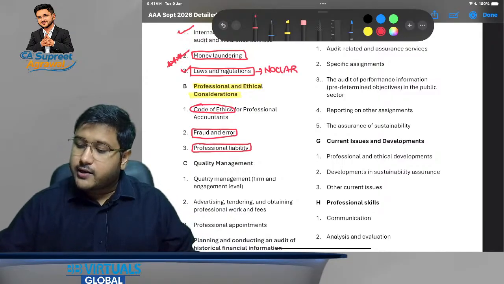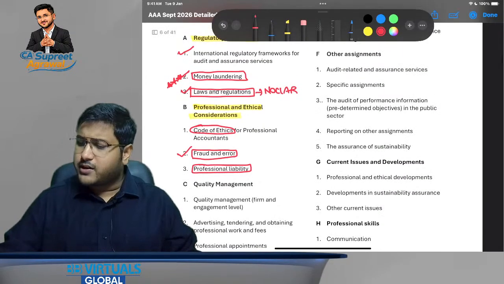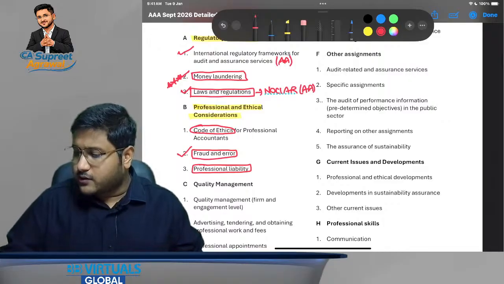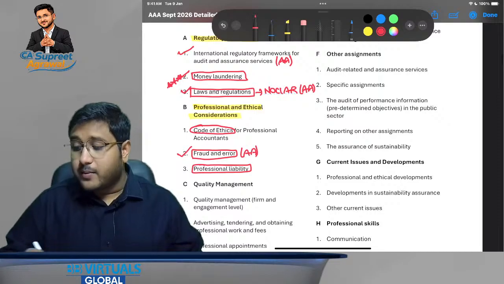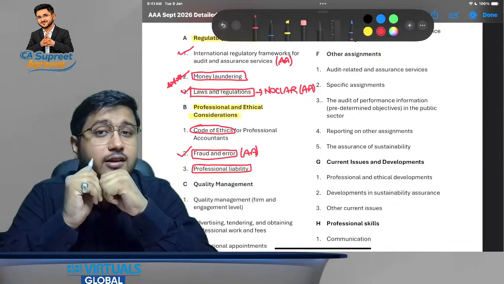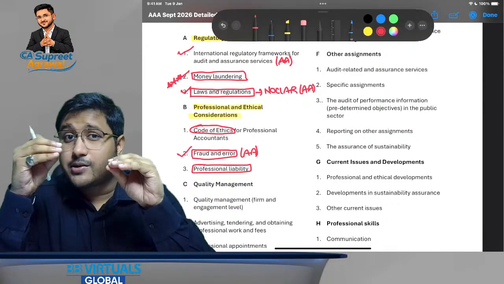Now, sir, fraud and error is something that we have already discussed in the AA syllabus also. So this is also taken from AA, also somewhat similar to AA. But is code of ethics similar to AA? A lot of students make this mistake of thinking that the chapter is similar. My dear friends, this is one exception here.